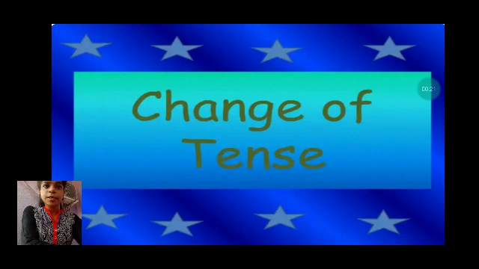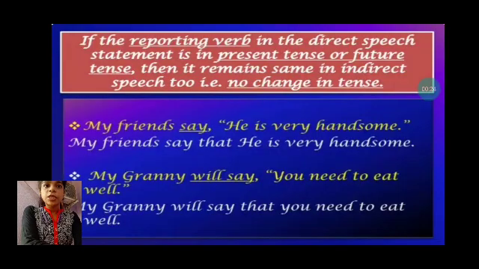direct to indirect speech. Now if the reporting verb in the direct speech statement is in present tense or future tense, then it remains the same in indirect speech too, that is, no change in tense. So the reporting verb, the underlined words you can see in the examples, that is the reporting verb. If the reporting verb is in present tense, as in the first example, or in future tense in the second example, then the tense of the speech will remain the same.